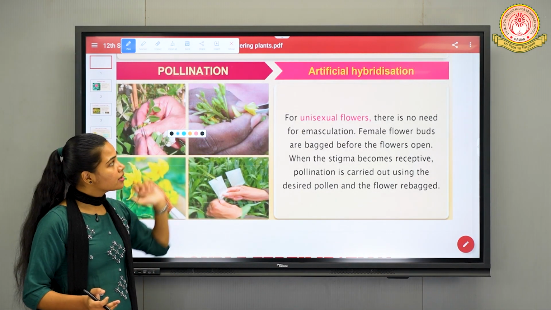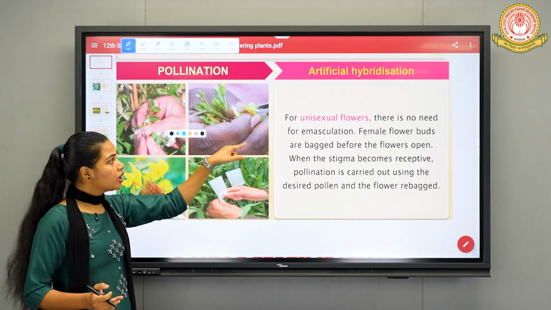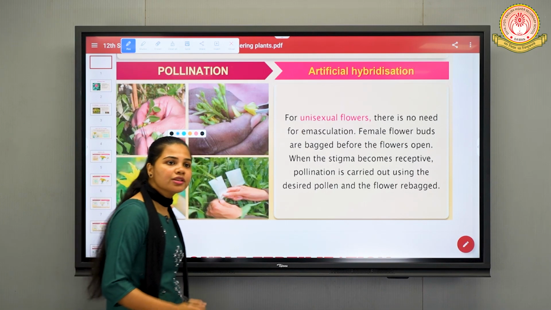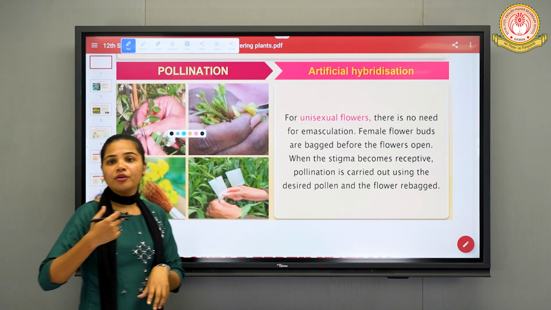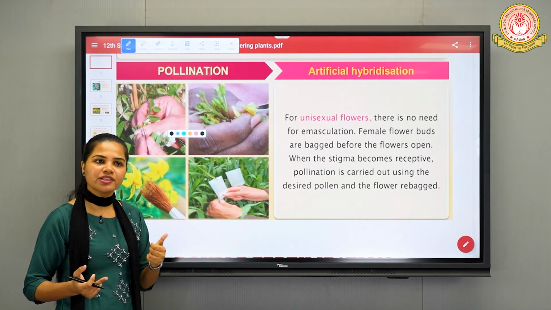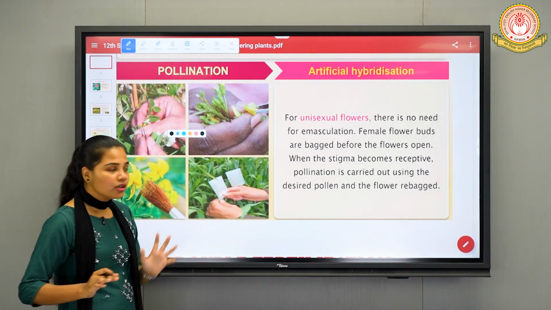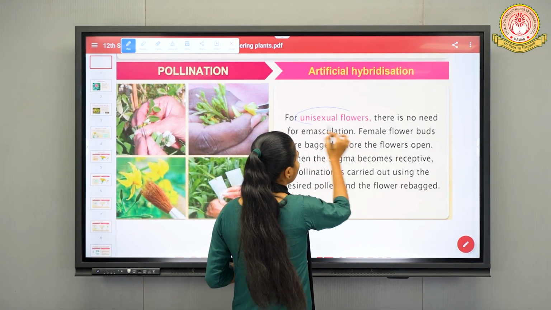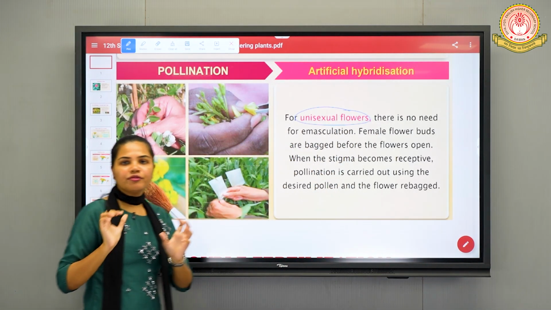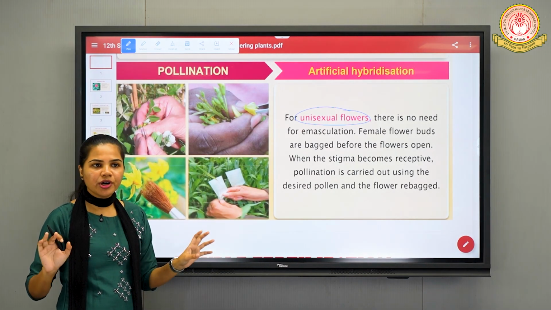So since we are discussing artificial hybridization, here we are talking mainly about the flower in which only the female reproductive organ is present, that is gynoecium, or you can say pistil, consisting of stigma, style and ovary. So in case of unisexual flower, the flower consists of only the female reproductive organ, not the male reproductive organ.